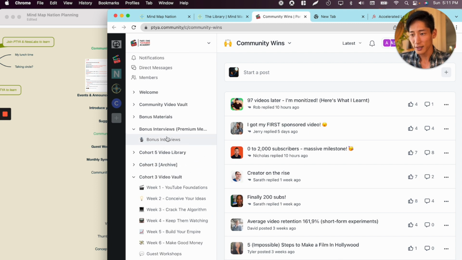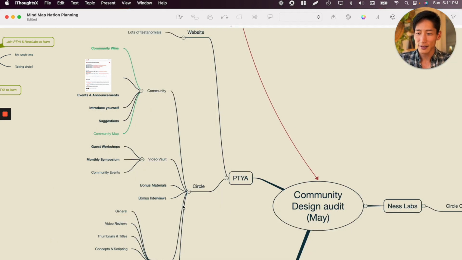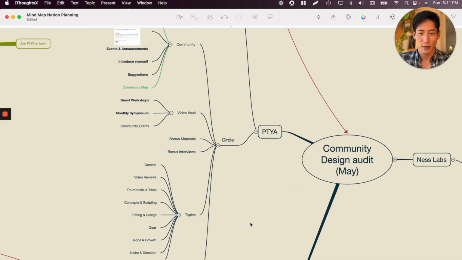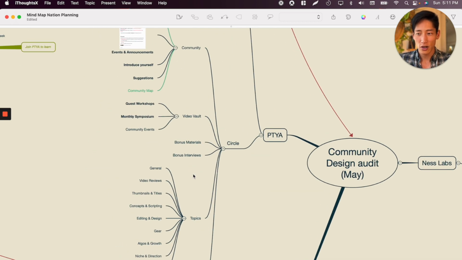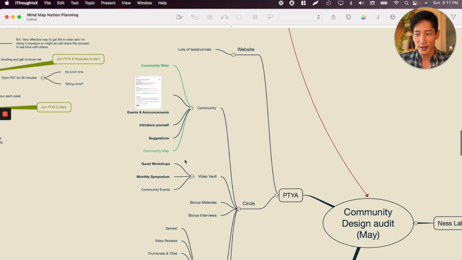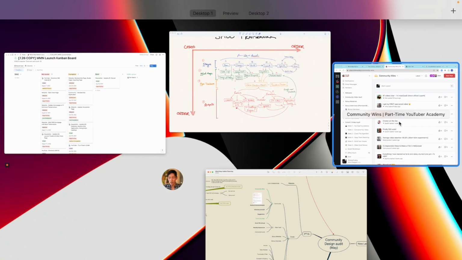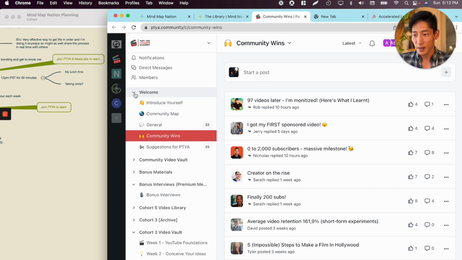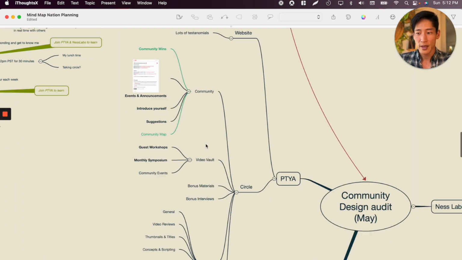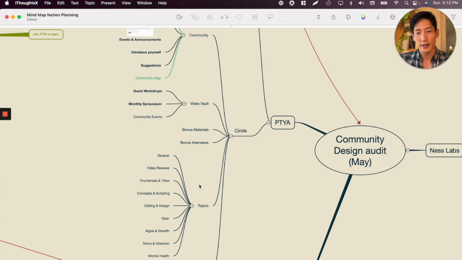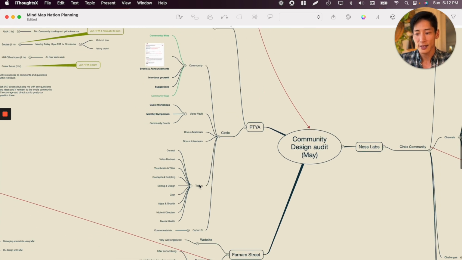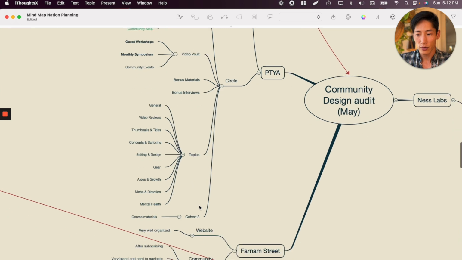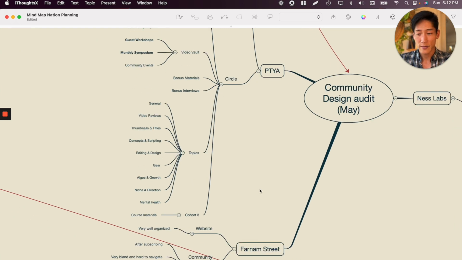So what I did was, these are like the major nodes of a mind map. That's the great thing about mind maps, is that you can actually reproduce the entire product in these nodes. This is exactly what it looks like, and I'm expanding it out. You got community wins, events announcements, introduce yourself suggestions. Check this out. Literally the same thing, mapped, one-to-one, right? This really helps a designer understand how to reverse engineer something, right?